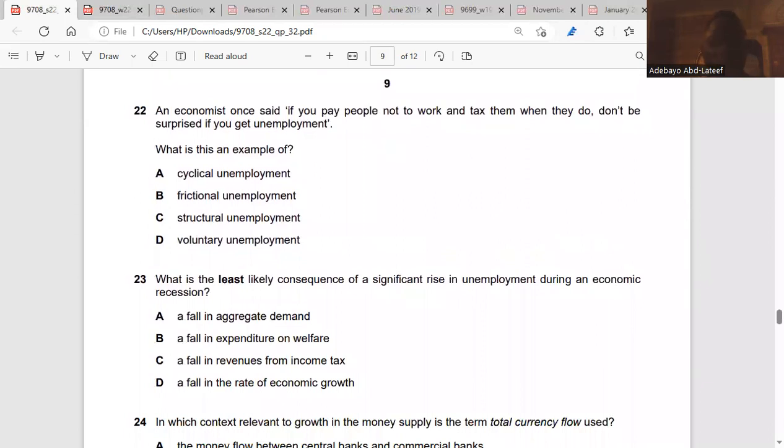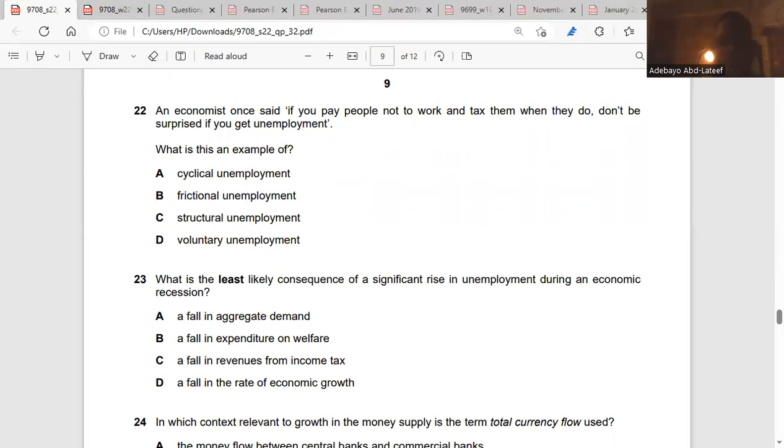Question 22. An economist once said, if you pay people not to work and tax them when they do work, don't be surprised if you get unemployment.